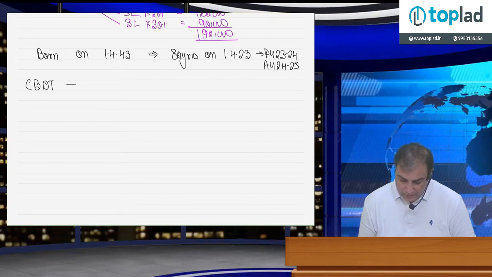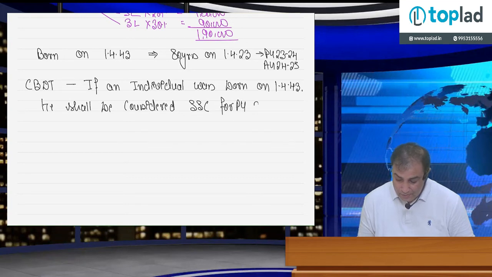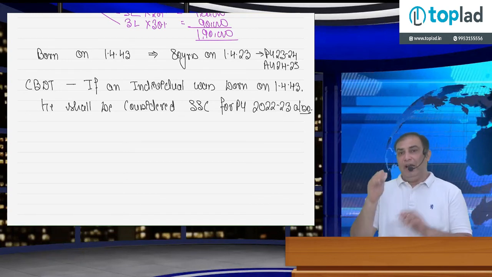CBDT: if an individual was born on 1/4/1943, he shall be considered super senior citizen (SSC) for previous year 2022-23 also, on the same line with senior citizen.